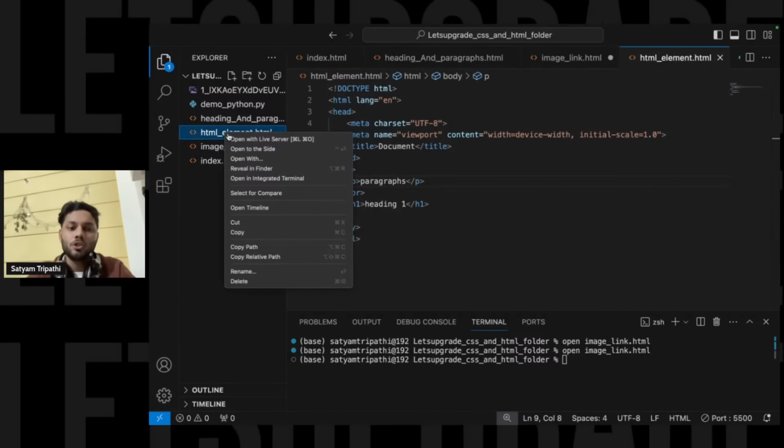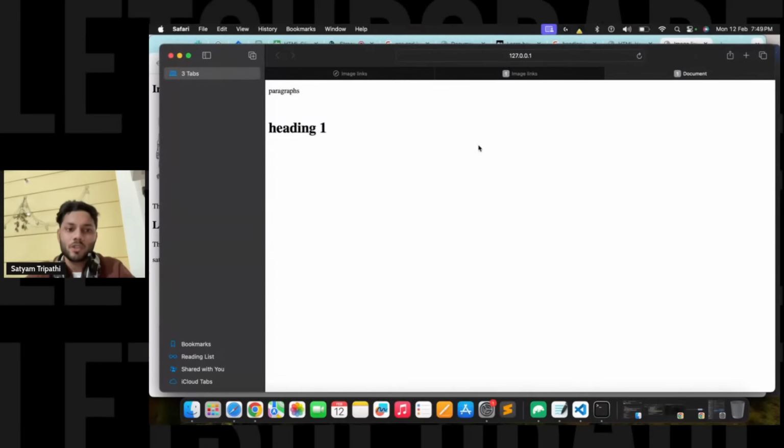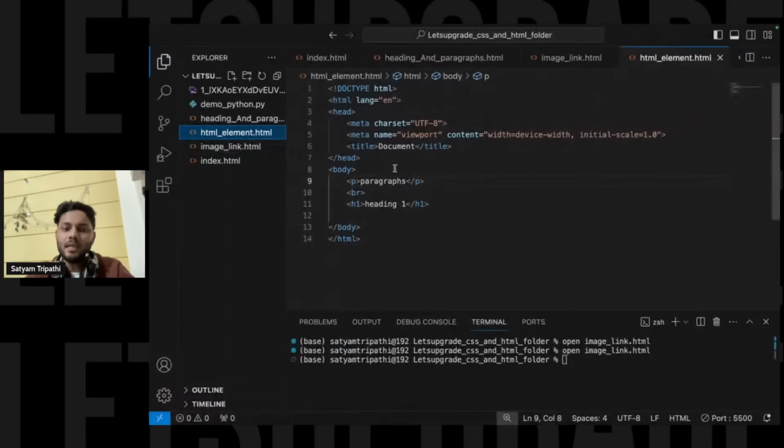Now, if I open with Live Server, you will see that after the paragraph there is a little gap. BR is there for a line break, so you can get a little bit of space. That is basically your HTML elements.